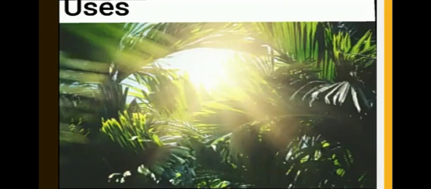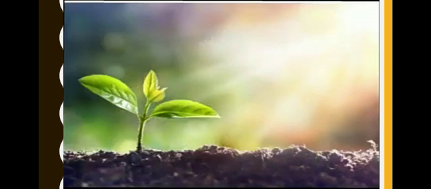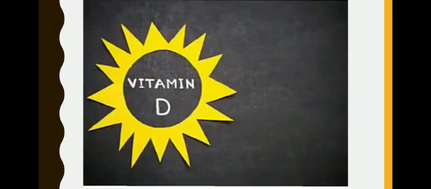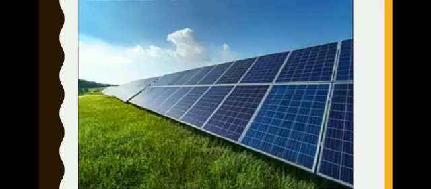Now we see the uses of light energy. We are able to see objects with the help of light energy. Plants use light energy to prepare their food by photosynthesis. With the help of sunlight, our skin is able to synthesize vitamin D. Then electricity can be produced with the help of light energy, sunlight. These are the uses of light energy we already discussed.